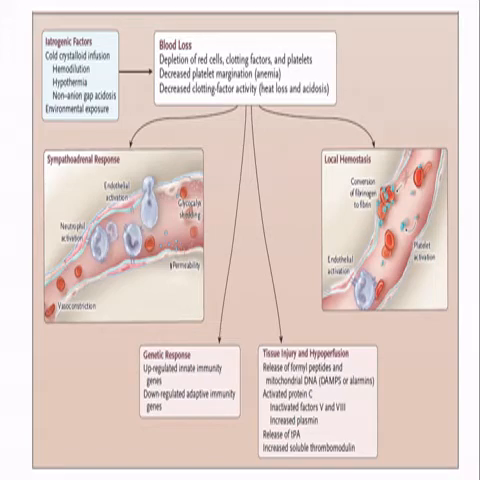Now these are the various factors and the pathophysiology of how shock can lead to these effects. Actually, what happens? There are certain iatrogenic factors which lead to cold infusion, a large amount of volume infusion due to cold crystalloid infusion. That leads to hemodilution, hypothermia, and non-anemic acidosis. These factors lead to the sympathoadrenal response, genetic response, tissue injury and hypoperfusion, and certain local hemostasis factors.